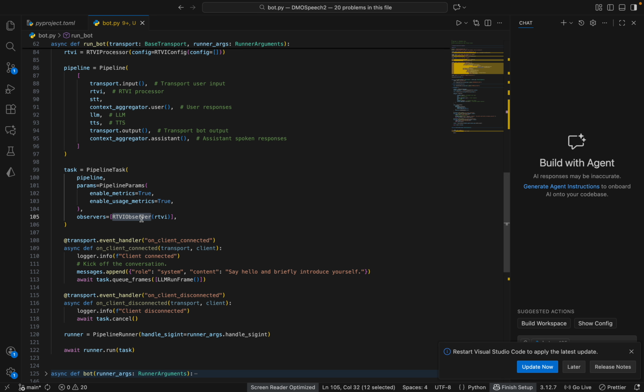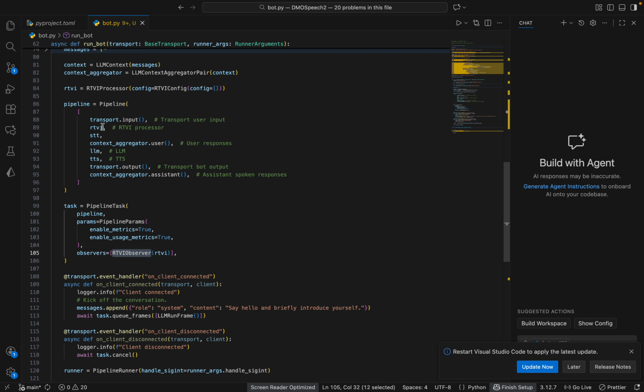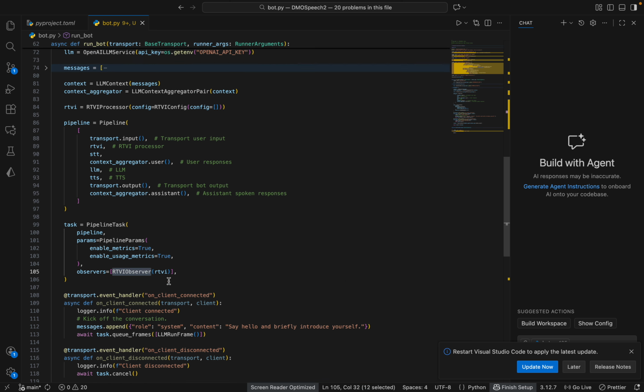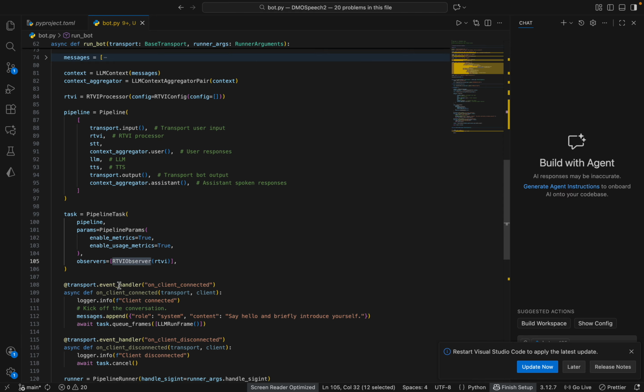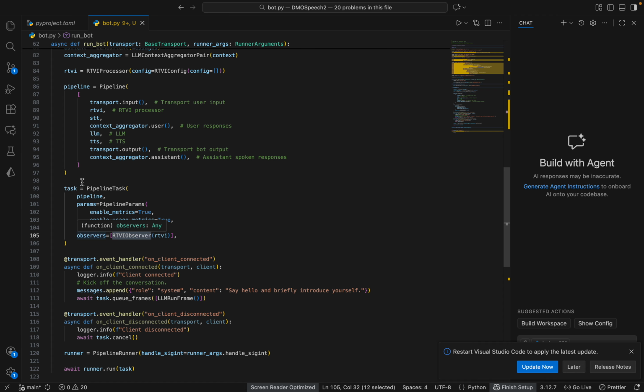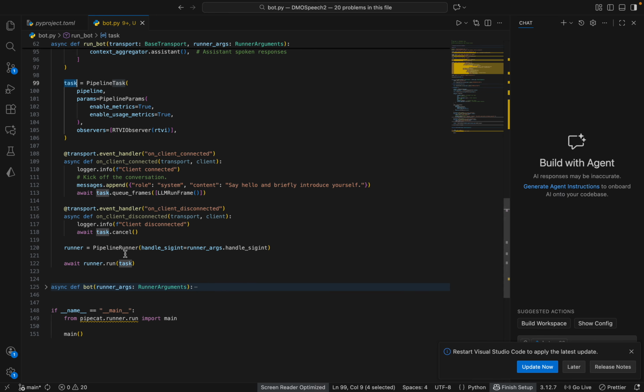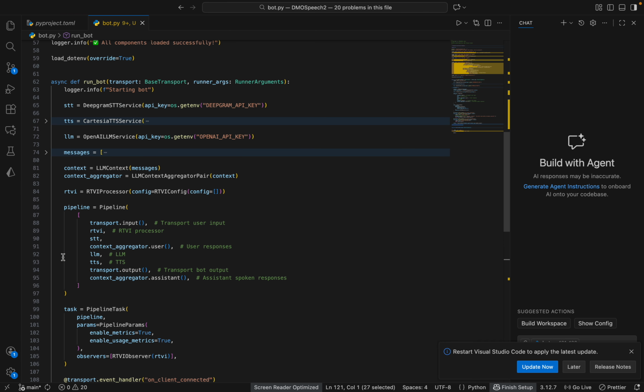We are initializing the RTVI observer so that in case the human is speaking midway, the RTVI observer takes care of that. And we have this task, and then we are creating the runner, pipeline runner, giving runner argument handle sigint, and runner dot run task. So this is something we did.